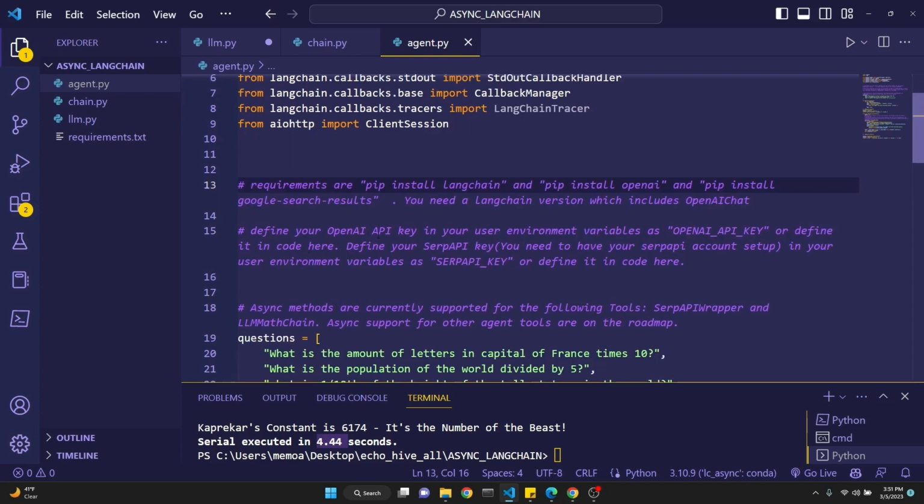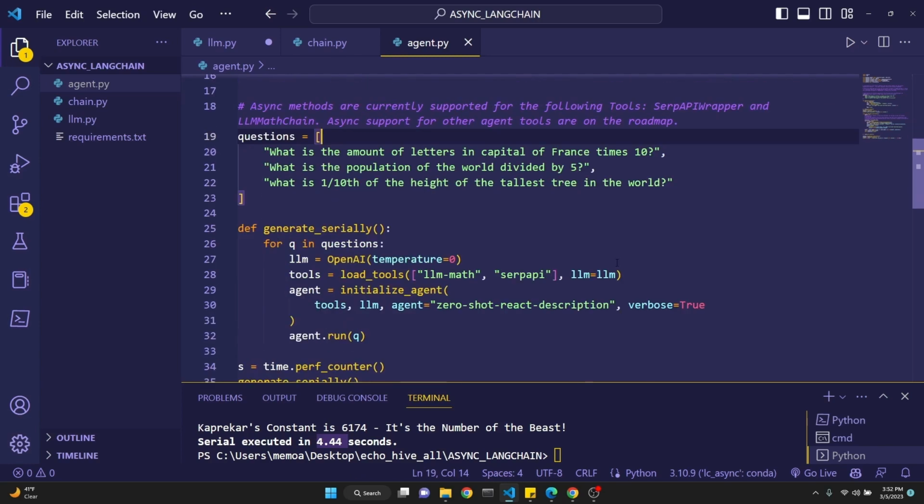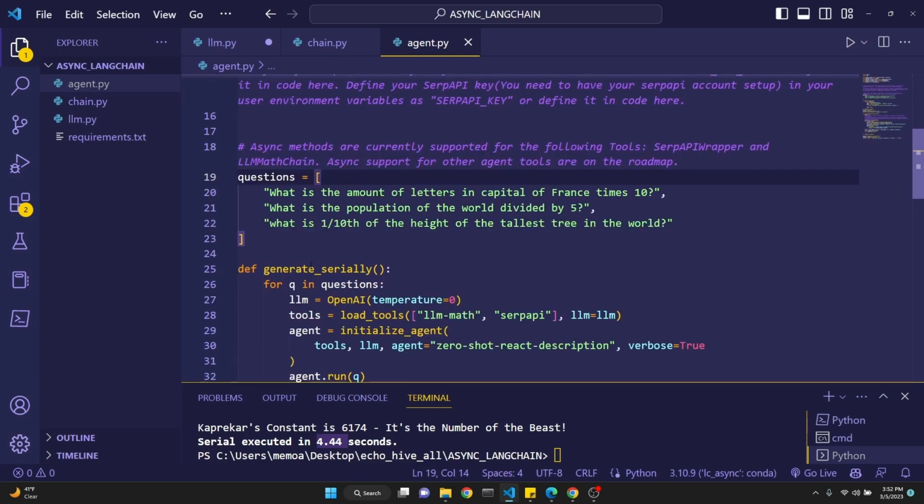One thing to notice here is that other than our OpenAI API key, we now need our SerpAPI key to be defined. I have it already defined in my user environment variables. You need to have set up your SerpAPI account as well to have an API key, and just do some Google search on how to achieve this. Okay, it says that async methods are currently supported for the following tools: SerpAPI and LLM math chain. Other tools are on the roadmap. Okay, just check Langchain's documentation for future updates.